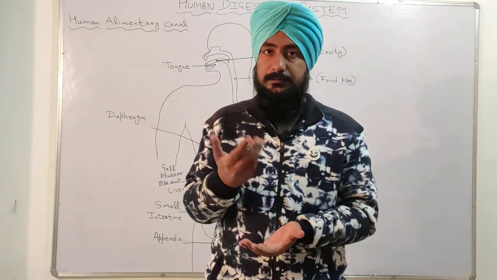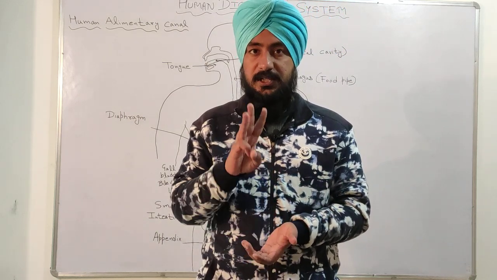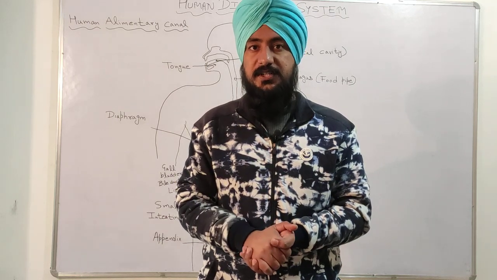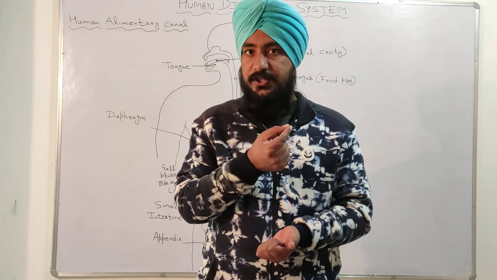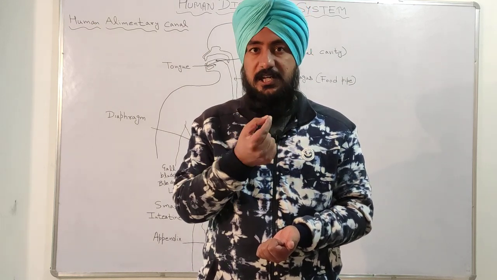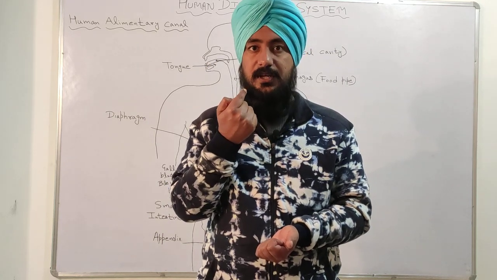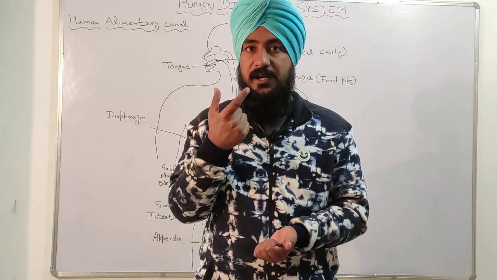So before ending this video, I want to discuss the three main steps of the human digestive system. Number one is the conversion of carbohydrate into glucose by the salivary amylase, which is present in our saliva, and saliva is secreted by the salivary gland in our mouth.